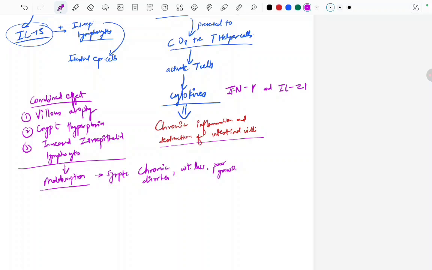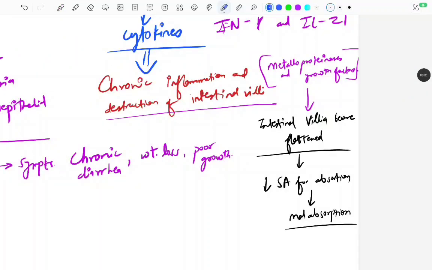Fine. Because of what? Two things we read, right? These two, metalloproteinases and, not an enzyme, a growth factor. These are causing what? The intestinal villi to become flattened, and because the intestinal villi have become flattened, the villus atrophy has occurred and flat mucosa, so it's causing decreased surface area. There is decreased surface area for absorption, finally leading to malabsorption.